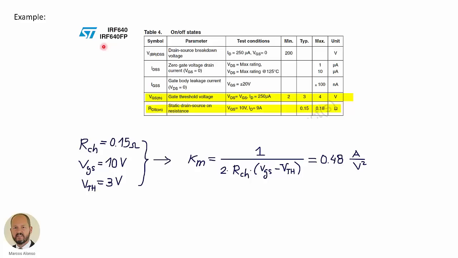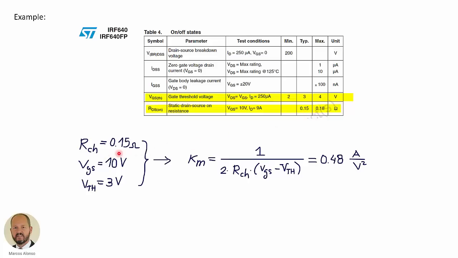We are just using this transistor as an example because this is the transistor that comes with QSPICE. So in this case, for this transistor, the threshold voltage is typically 3 volts. So this is the value that we are going to consider. And the static drain-source on resistance for a gate-to-source voltage of 10 volts and a current of 9 amperes is typically 0.15 ohms.